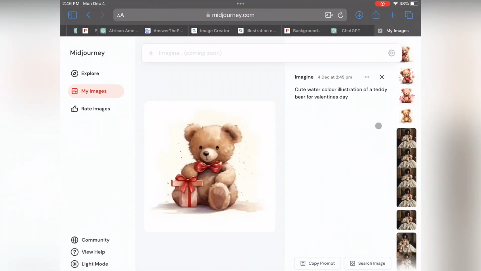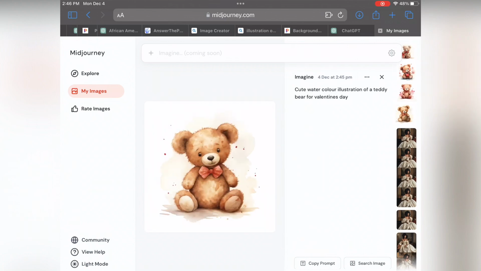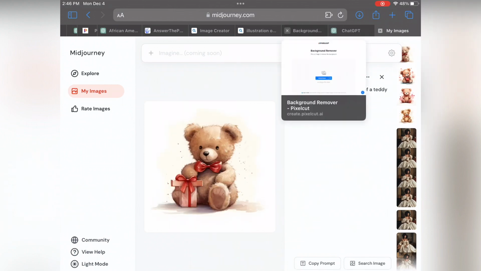So we got something very nice in Midjourney. We got a cute watercolor illustration of a teddy bear for Valentine's Day. It is a simple prompt, it doesn't need much, and it came up with something beautiful. So let's keep prompting and see what else we can get.